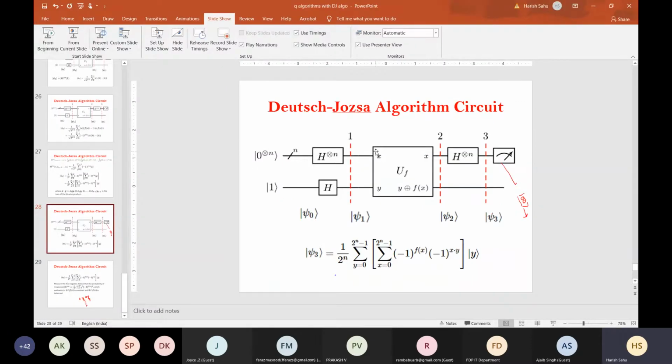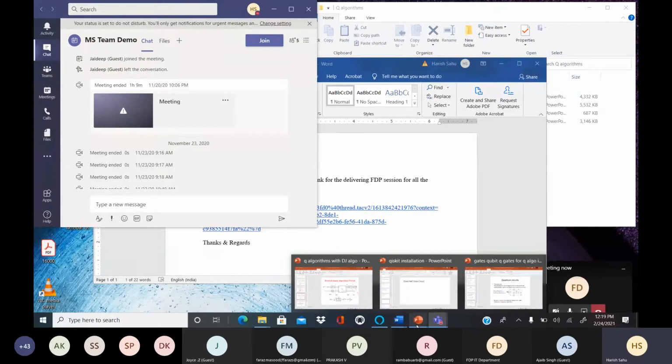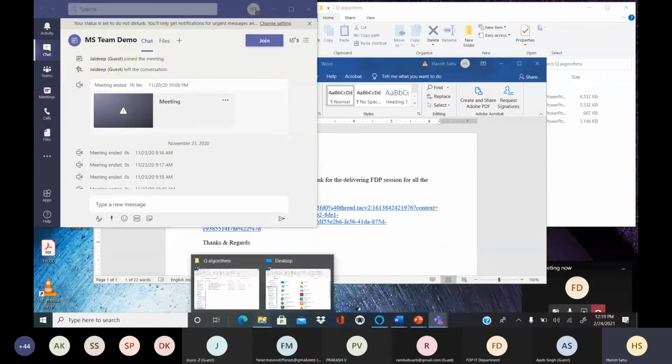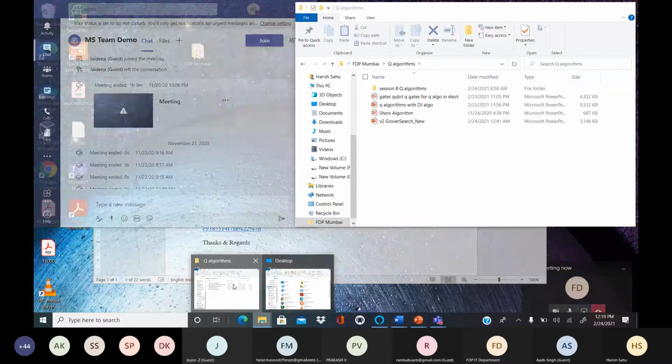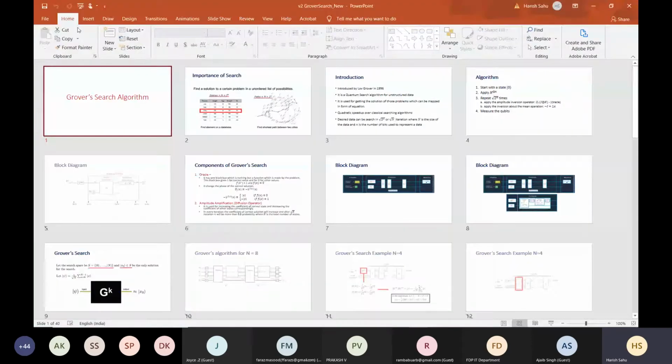So before going into detail, there are two things: we can see the implementation of this Deutsch-Jozsa first, or we can continue with the other algorithm, that is Grover search, and then move to that. So I think we can cover Grover's first, and then we should move to the programming part.